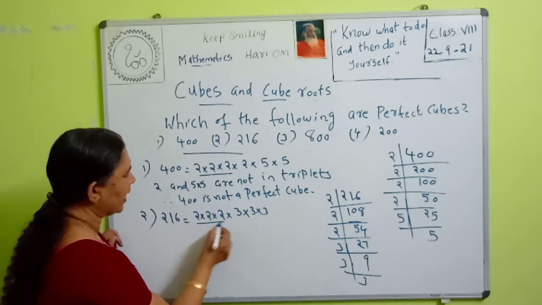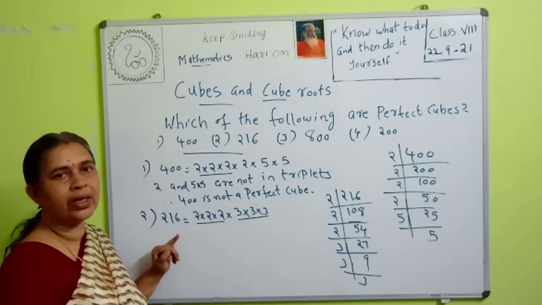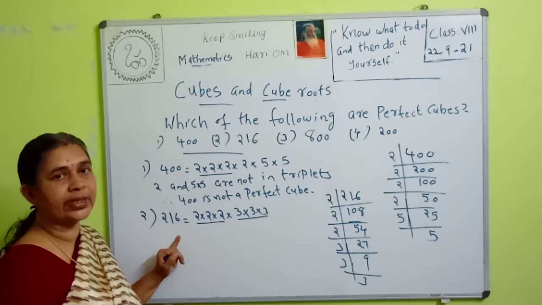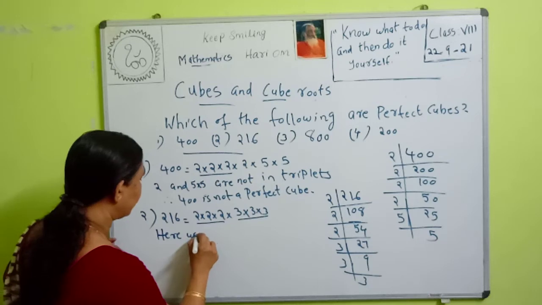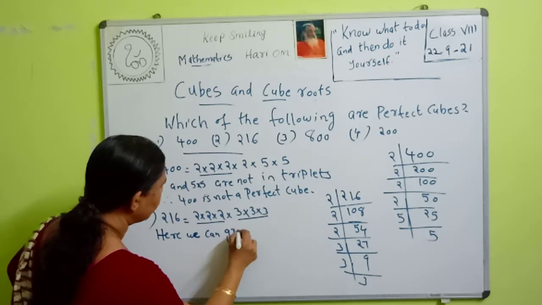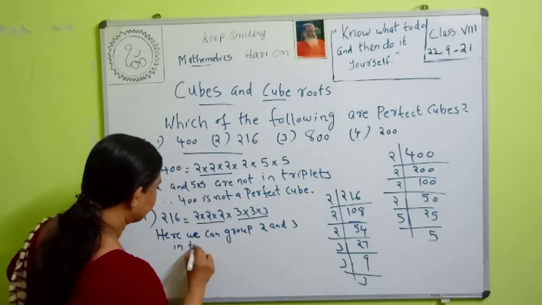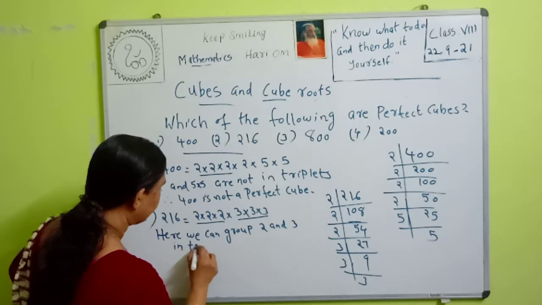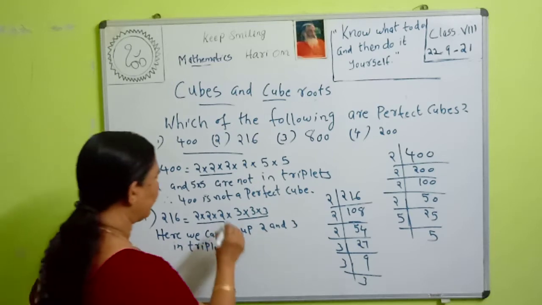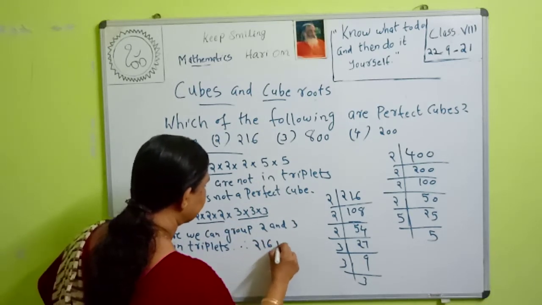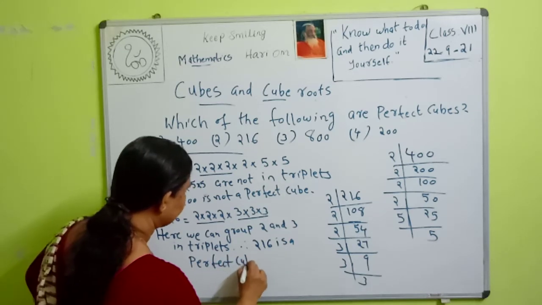Here 2 we can write in triplets, 3 is also in triplets. Here all the factors are in triplets. We can group 2 and 3 in triplets. Triplets means group into 3. Therefore, 216 is a perfect cube.